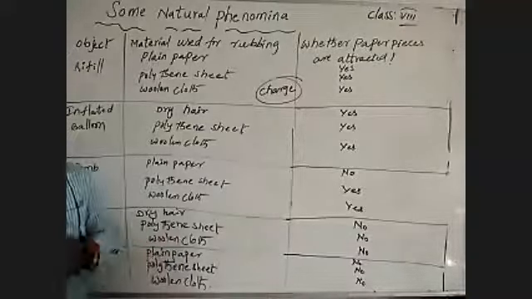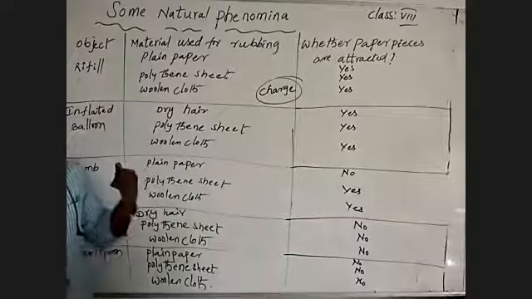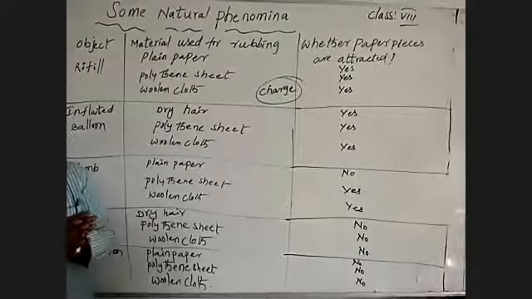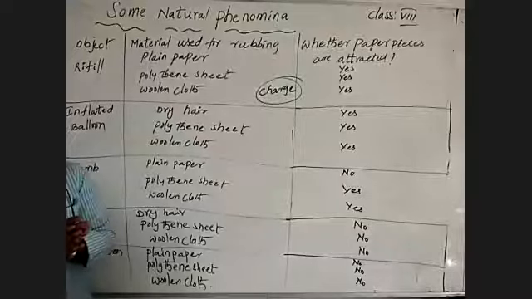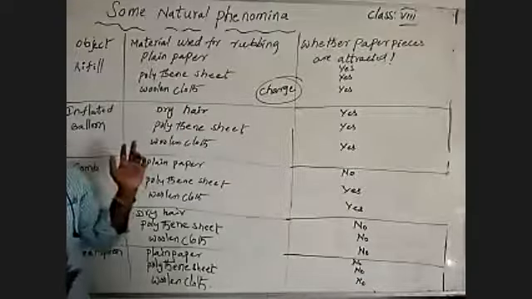The pieces of paper are attracted to the rubbed object because the rubbed object shows a force to attract, that is electrostatic force. The pieces of paper are attracted by the rubbed object, which means that the rubbed object is charged. An object is charged by rubbing.